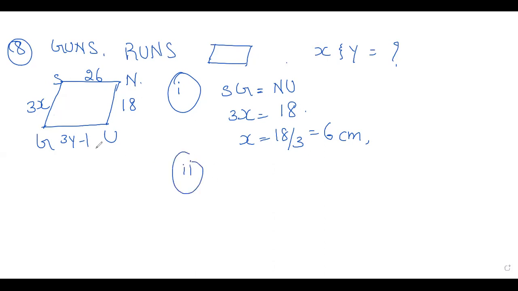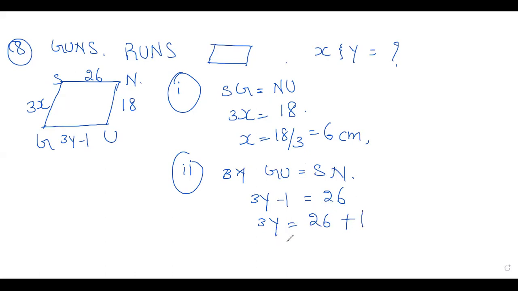Second one, you have to find out Y here. Or you write GU is equal to SN, right? 3y minus 1 is equal to 26. 3y is equal to 26. Take this minus 1 to right hand side. That is 27, and shift this 3 to the denominator, that is equal to 9. X is 6 centimeter, Y is 9 centimeter.